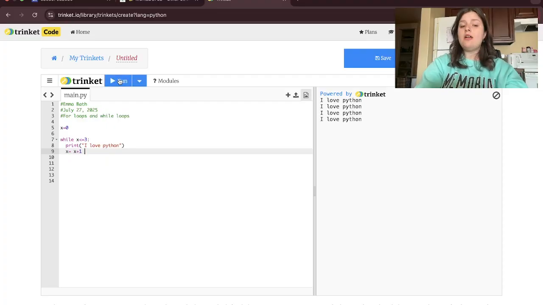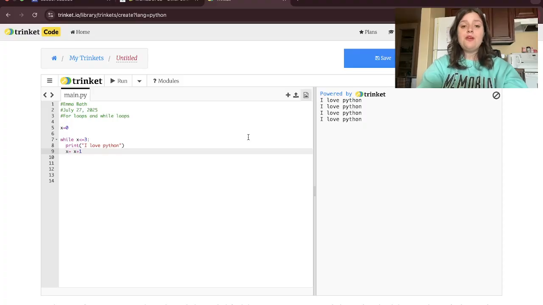So this code prints I love Python 4 times. But why 4 times? Let's trace back. So we're starting with x is equal to 0. So this will print once for when x is equal to 0. So that's our first I love Python. X increases by 1, so now we have 1 is less than or equal to 3. That condition's met, prints I love Python. Same thing for 2, and same thing for 3. So remember, Python starts counting at 0. So the sentence prints when x is equal to 0, x is equal to 1, x is equal to 2, and x is equal to 3. Thus, we get I love Python 4 times.